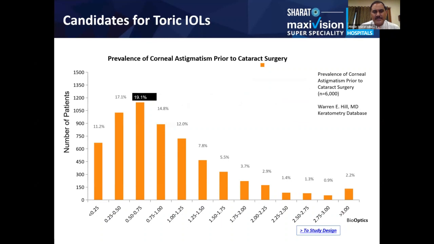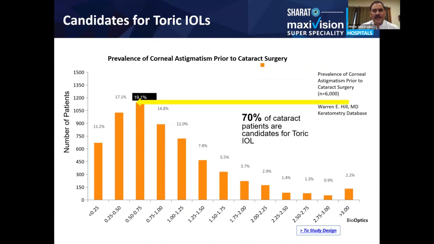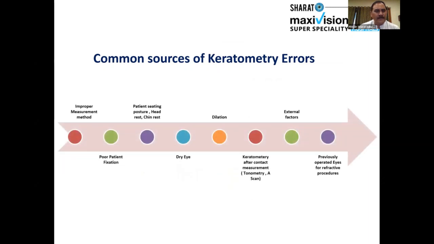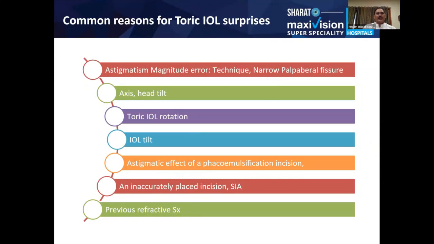And this is the astigmatism I've been talking about. 60 to 70% of my patients have astigmatism, and whatever IOL you put, most of them are not that happy to wear glasses for distance. And so we bought this machine quite some time back. Even I don't have any financial interest with this machine. And how do you do that?